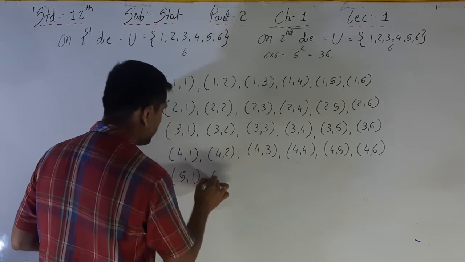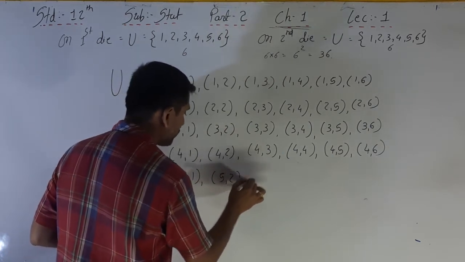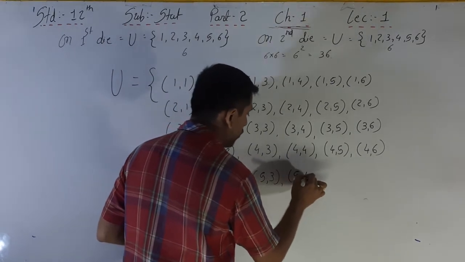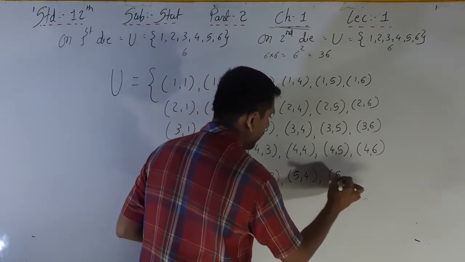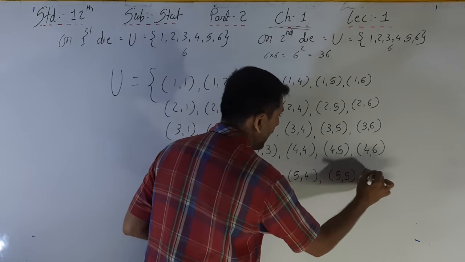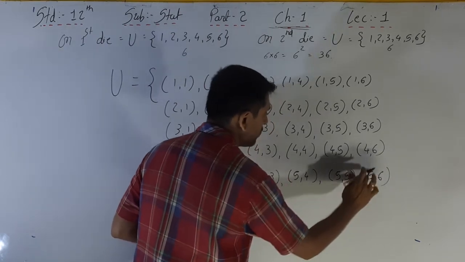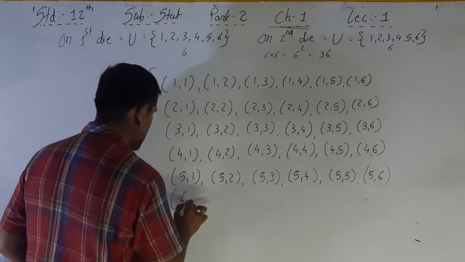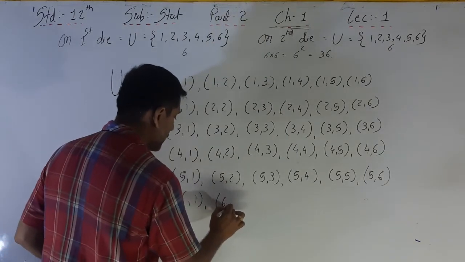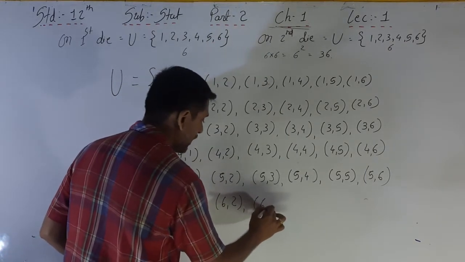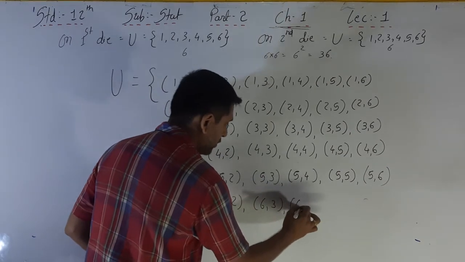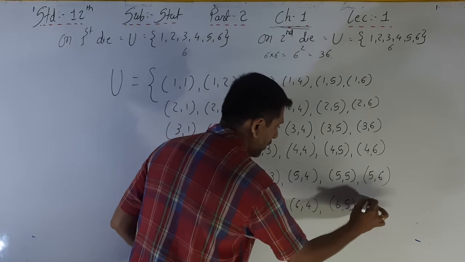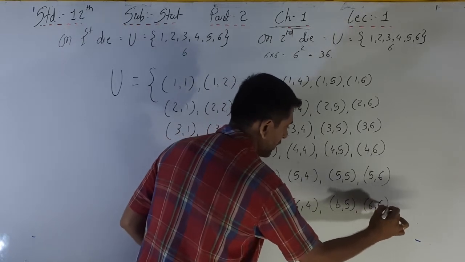5 1, 5 2, 5 3, 5 4, 5 5 and 5 6. 6 1, 6 2, 6 3, 6 4, 6 5 and 6 6.